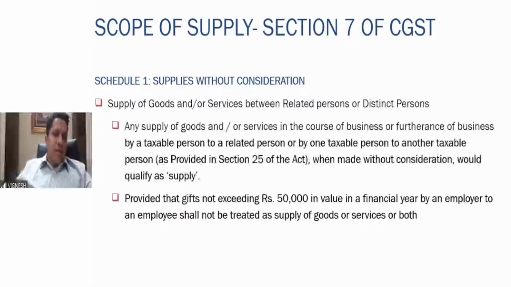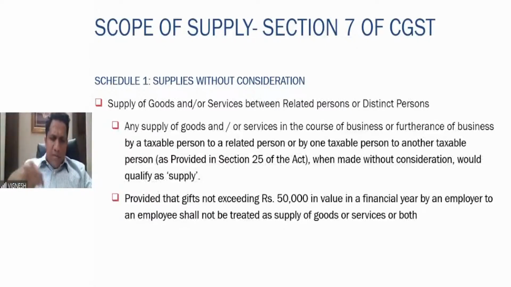Why is this provision given here? Because in related person, employees are also covered. Related means what? If there is a supply of goods or services between the employer and the employee without consideration, it is to be treated as supply. Now, the provision talks only about gifts. Employer-employee relationship is there. Employer gives salary, bonus, incentives as a part of his CTC or salary breakup. In that situation, there is no question of absence of consideration, because he's doing the work, he's earning the money. But if the employer gives certain gifts not exceeding 50,000, no question of supply.